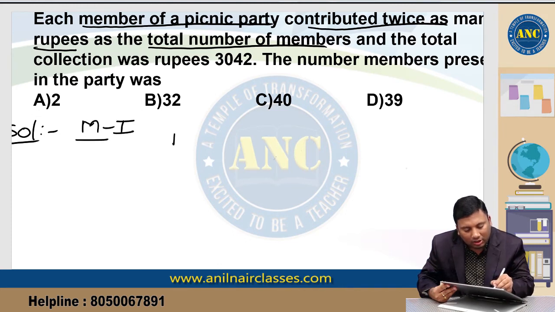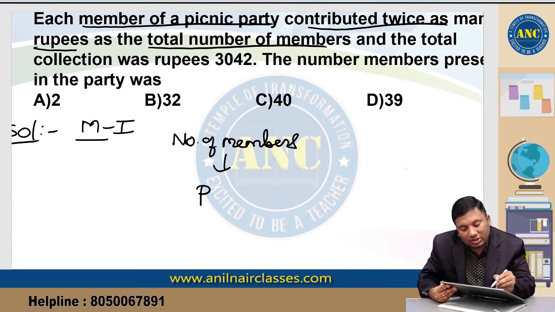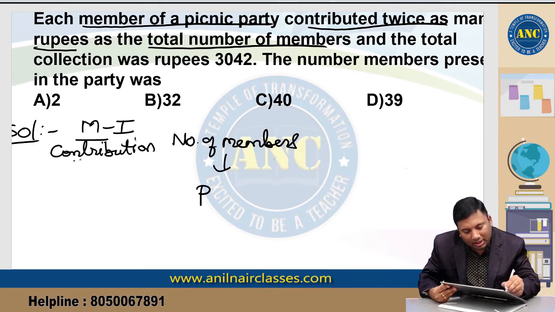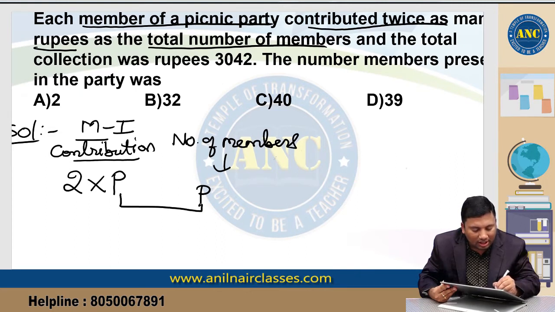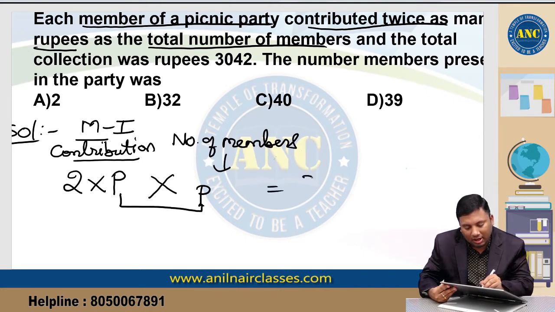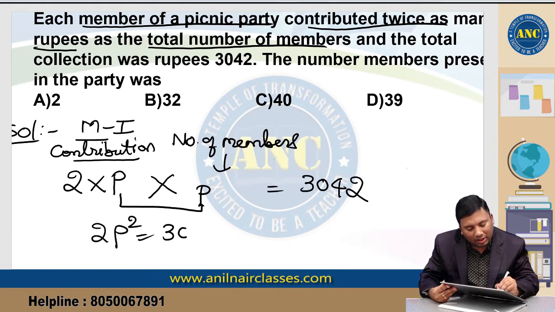Let the total number of members be P. Each member contributed twice as many rupees as the total number of members, so each contribution is 2P. The total contribution is 3042. So 2P squared is equivalent to 3042.